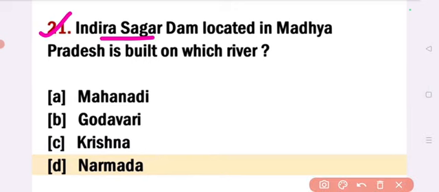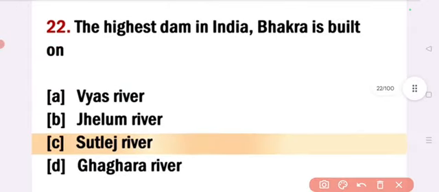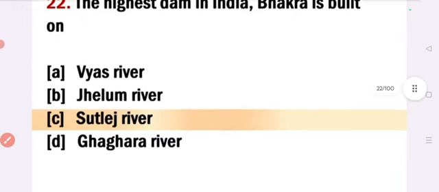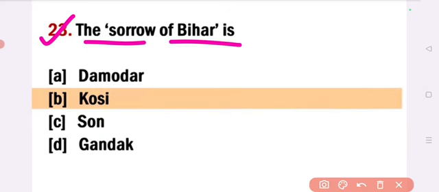Next. Indira Sagar Dam located in Madhya Pradesh is built on which river? Answer option D, Narmada. Indira Sagar Dam is located in Madhya Pradesh on the Narmada river. Next. The highest dam in India, Bhakra, is built on? Answer option C, Sutlej river. The highest dam in India, Bhakra, is built on Sutlej river. Next. The sorrow of Bihar is, answer option B, Kosi.